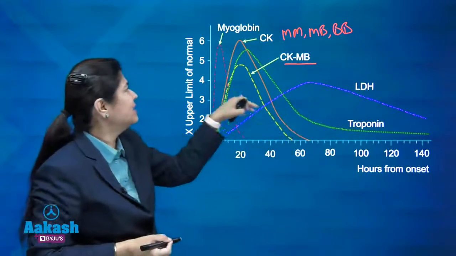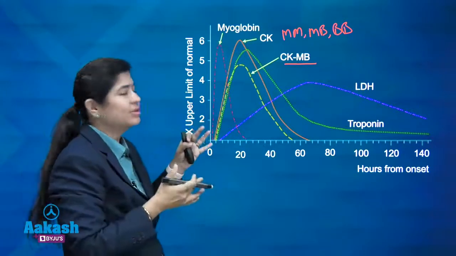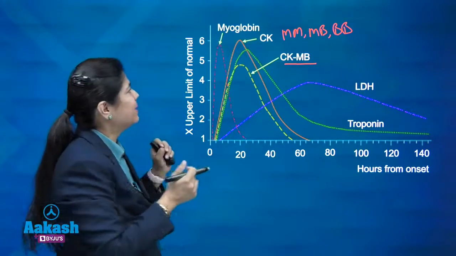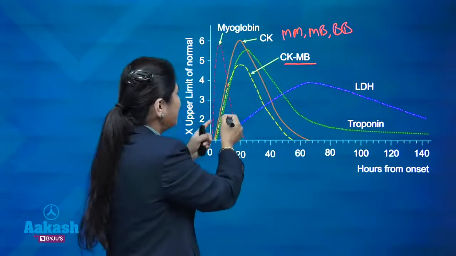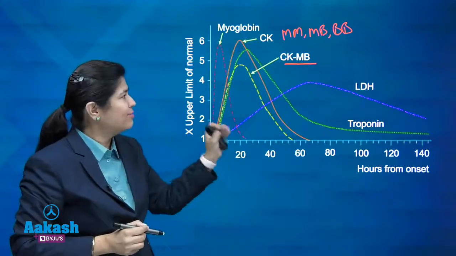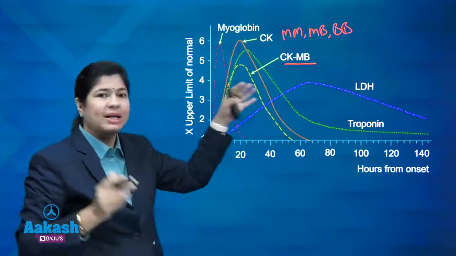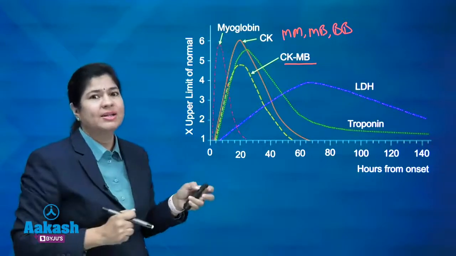TROP-T again is almost the same efficient competitor of CK-MB, but troponin is not as early as compared to the CK-MB, right. So you have to know this graph in your mind and you can come to the correct answer definitely.